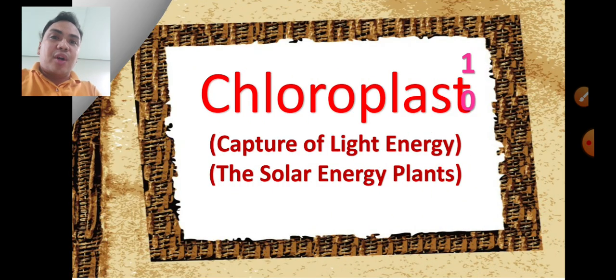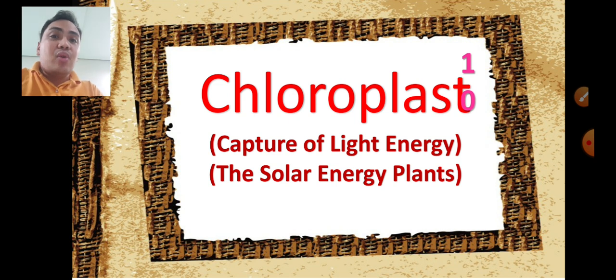Recall in our previous video instruction that mitochondrion is considered to be the powerhouse of the cell because it can generate a high amount of energy in the form of adenosine triphosphate, or ATP, which is needed by the cell in order to perform its vital function. In connection with the concept of energy, another organelle is the chloroplast.